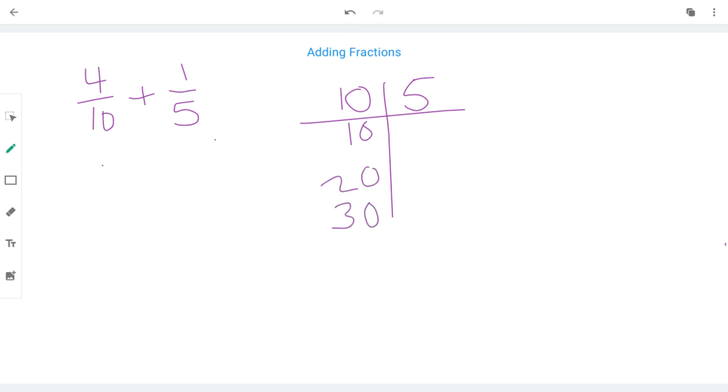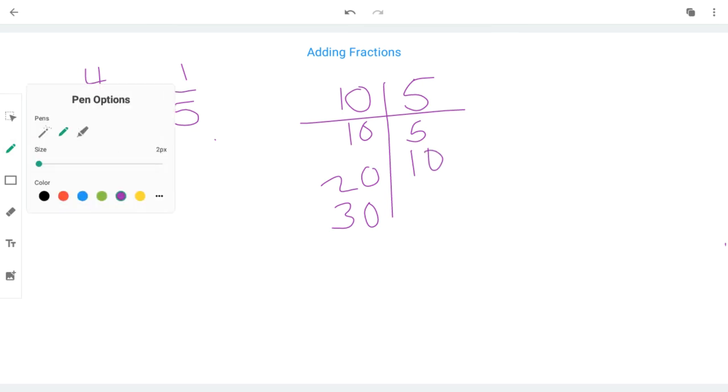and I'm going to do the same thing for 5. And when I see something that's the same or something in common, I'm going to stop. So 5 is my first multiple. 5, 10. Oop, there it is. I see something that's in common. And this is when I can stop. So I see that the 10 is what they have in common.